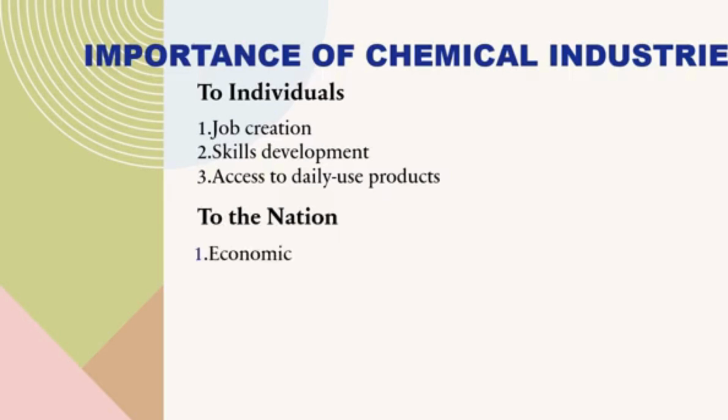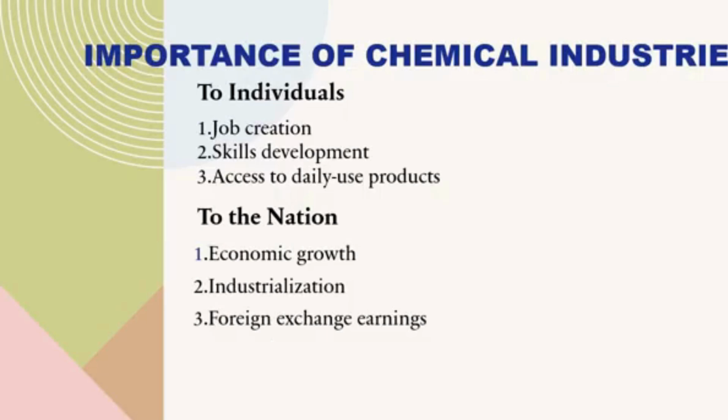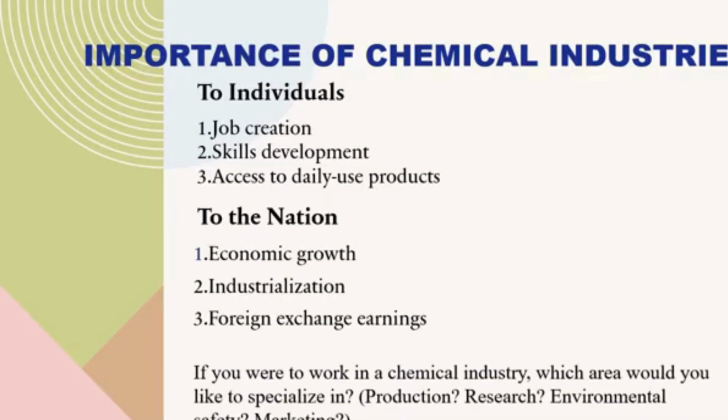Then to the nation. Importance of chemical industry to the nation: 1. Economic growth. 2. Industrialization. And 3. Foreign exchange earnings. These are the importance of chemical industry to the nation. So let's look at this question again. If we are to work in a chemical industry, which area would you like to specialize in?